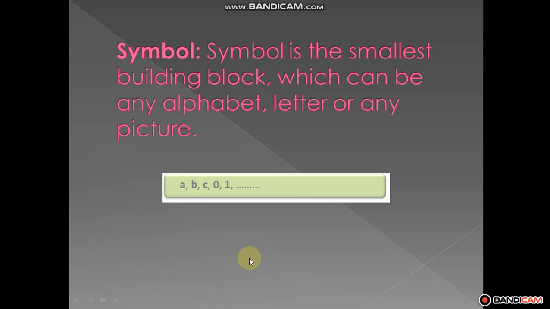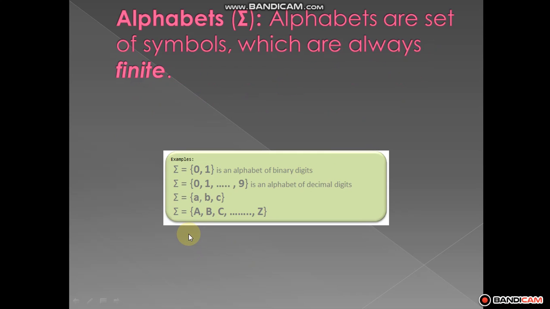Okay, and next one is an alphabet. Alphabets are a set of symbols which are always finite. So here the alphabets ఇక్కడ ఇచ్చాడని చూడండి. 0 and 1 is the binary digit, and ఇంకా నెక్స్ట్ టైం ఇచ్చా 0 1 2 3 4 5 6 7 8 9 also, the alphabet of decimal digits, and small abc also.